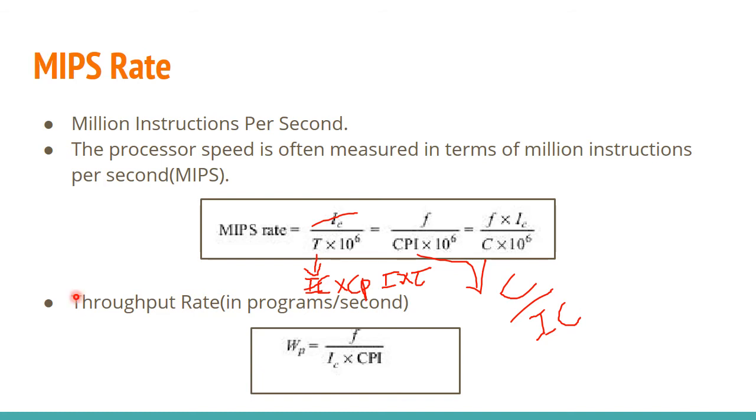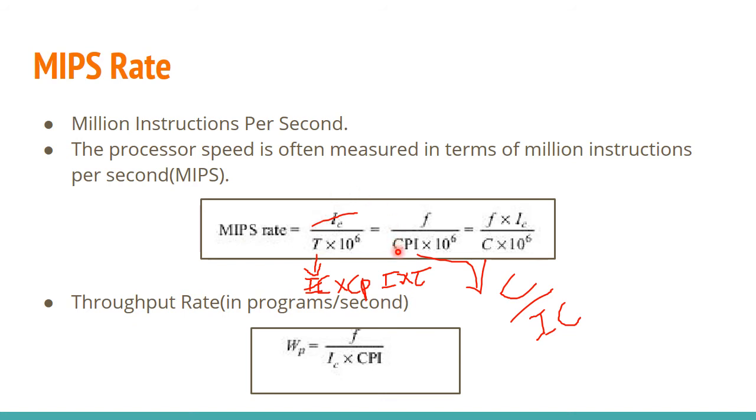And how can you evaluate the speed of a machine? For that there are some equations. So if the exam asks for the MIPS rate, you can directly use this equation to find the answer. The first equation is IC divided by T into 10 raised to 6. What is IC? It is the instruction count. And what is T? It is the execution time or the CPU time. So if you divide IC by these two terms, you will get what? The MIPS rate.